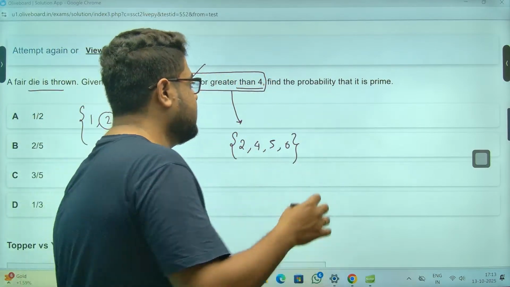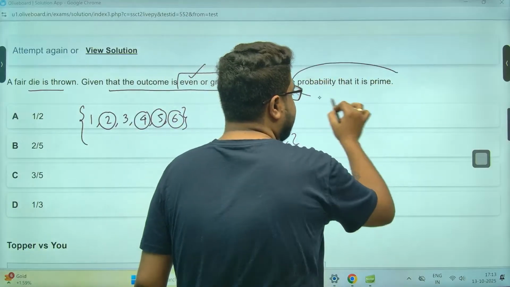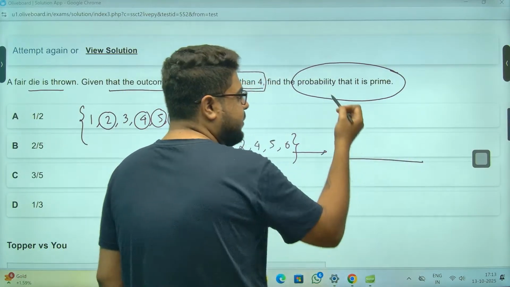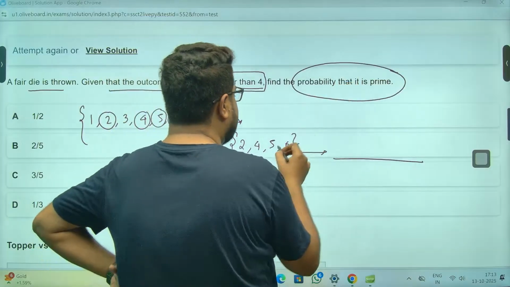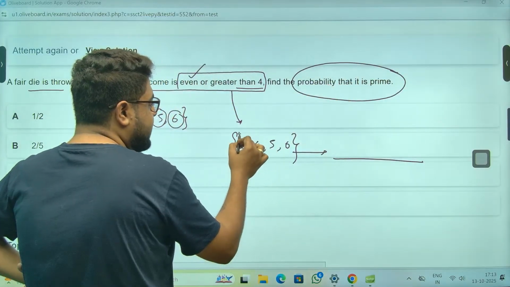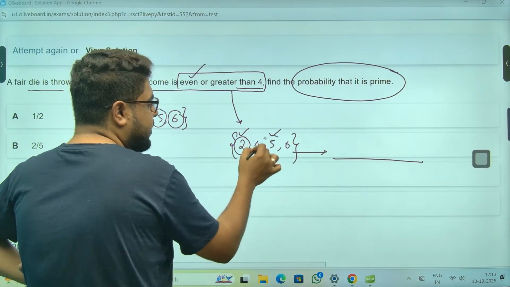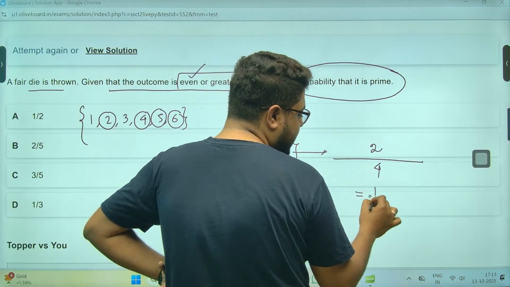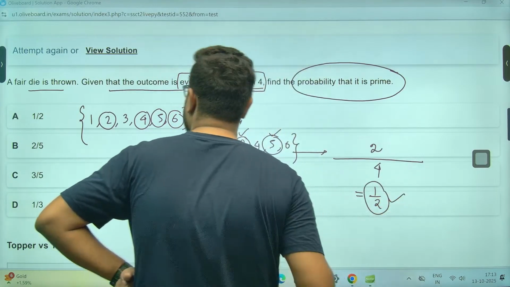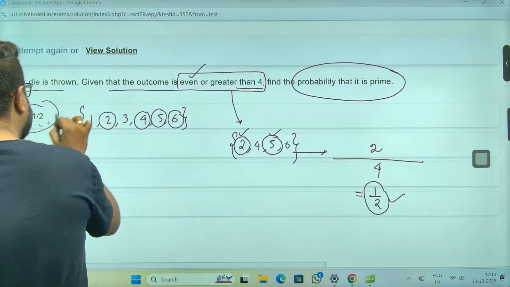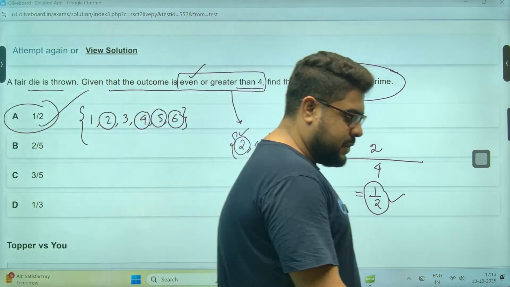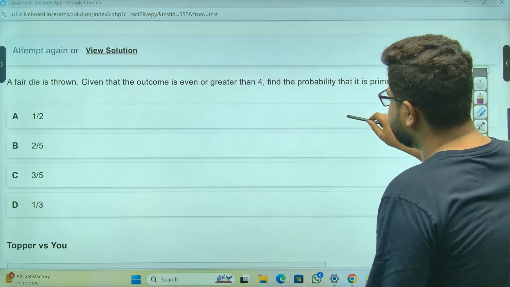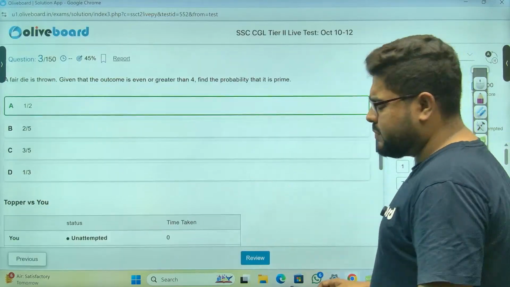Now they are asking what is the probability it is prime. Preferred outcomes are what, sir? Prime numbers are 2 and 5. 2 outcomes are preferred, total outcomes are 4. So probability is 1 by 2. Sir, option number A is the correct answer. Option A is most definitely your correct answer, sir. You see, again, very simple.